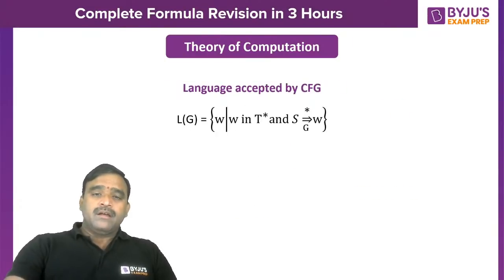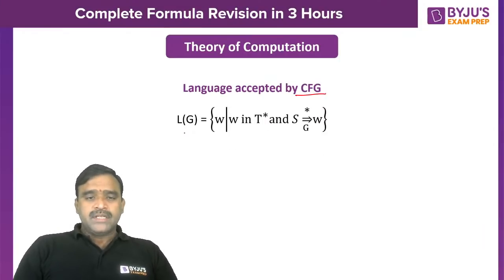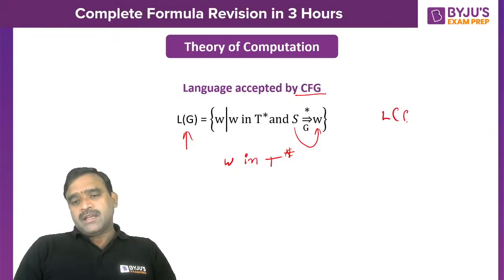Okay, fine. Now, the language accepted by a context-free grammar, or any grammar, is L of G. The strings must be made of terminals, small letters, and the starting symbol of the grammar should generate the string w either directly or indirectly. So this is one formula: L of G indicates the language generated by the grammar.